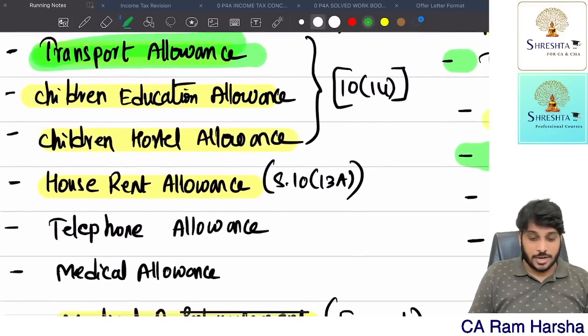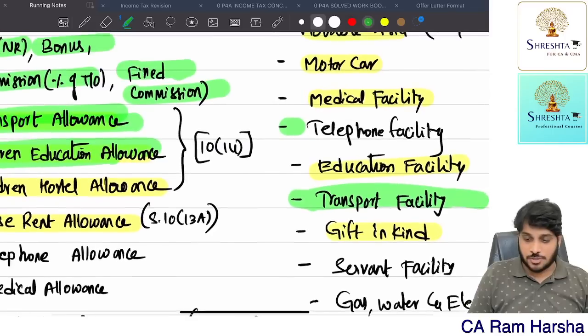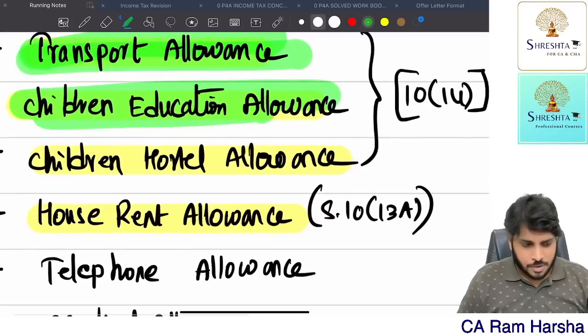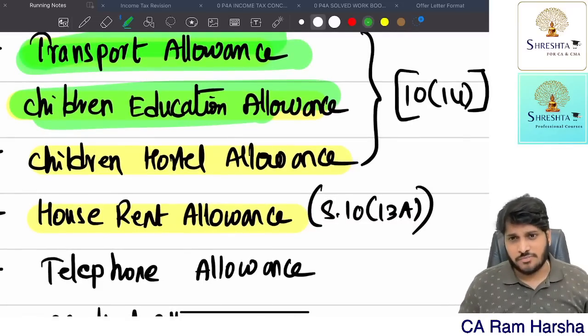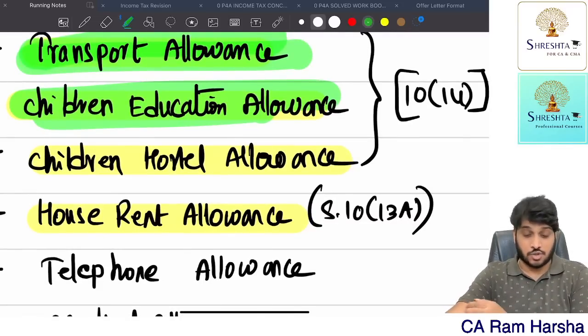I hope you are able to recollect all the concepts. So education facility is over. Now suppose employee children are staying in a hostel. For that purpose we are giving hostel allowance also.